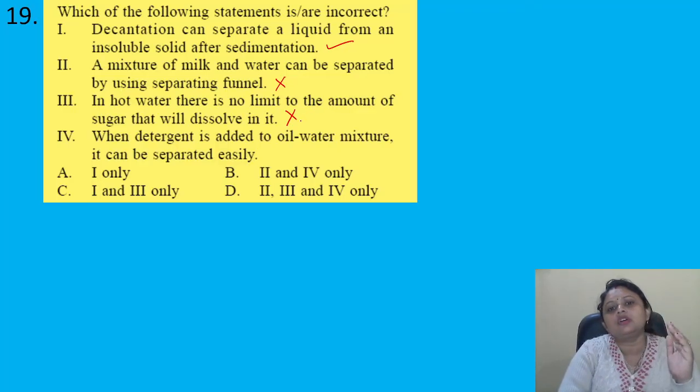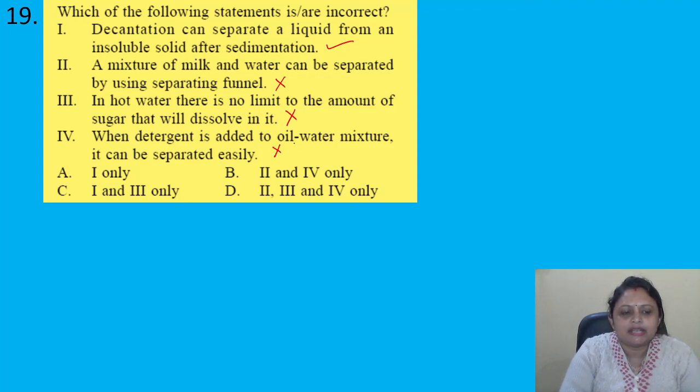It is wrong, because when the water is hot, more amount of sugar can be dissolved, but there is a limit. We cannot dissolve as much sugar as we want. Then when detergent is added to the oil water mixture, it can be separated easily. So it cannot be separated easily. So which of the statements are incorrect? That is 2, 3 and 4. That is option D. Got it?